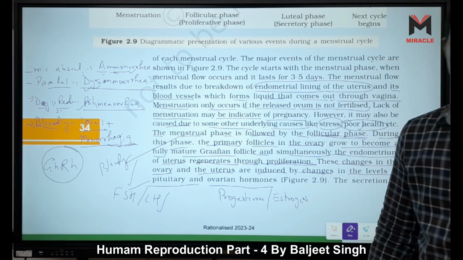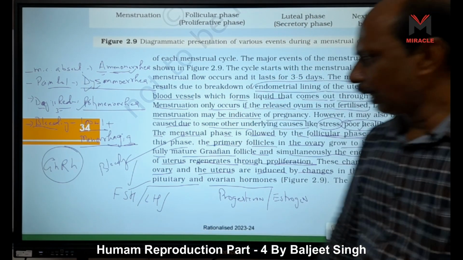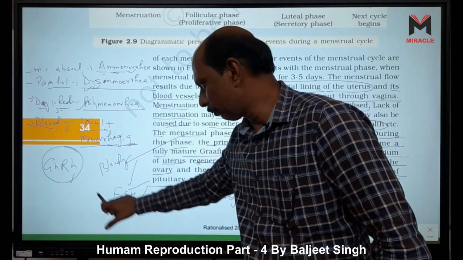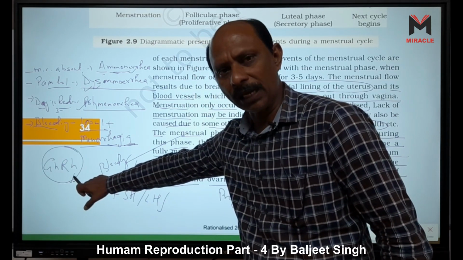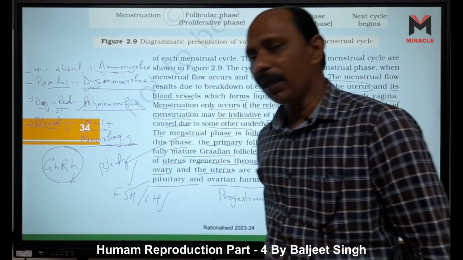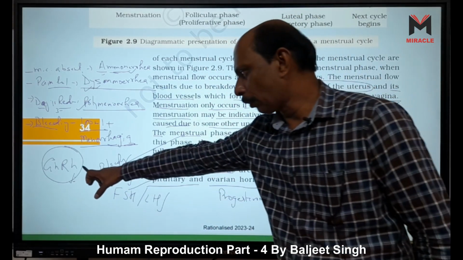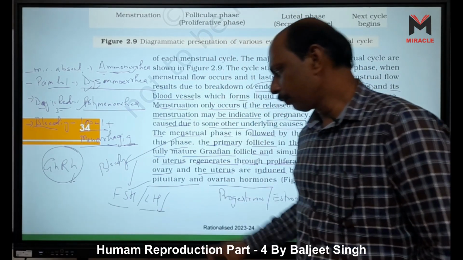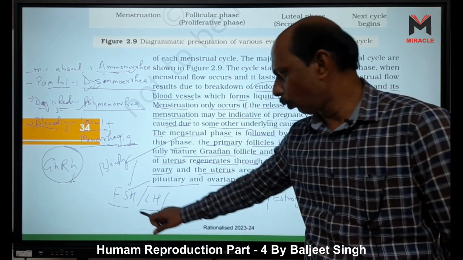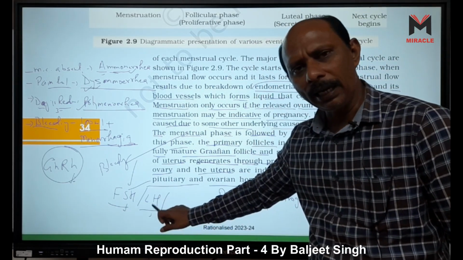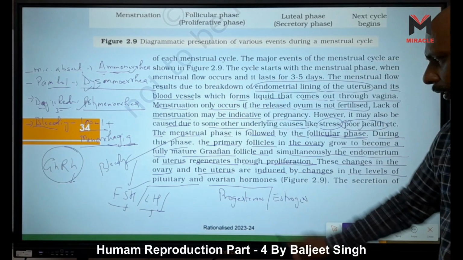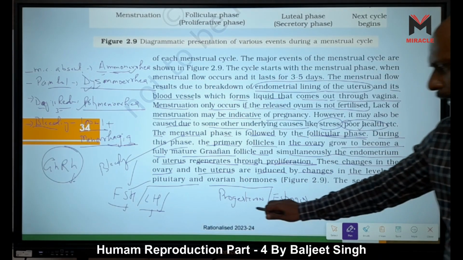LH means luteinizing hormone, right? So GnRH is a hypothalamic releasing hormone. It is responsible for the stimulation of the anterior pituitary gland to release follicle stimulating hormone and luteinizing hormone, correct?